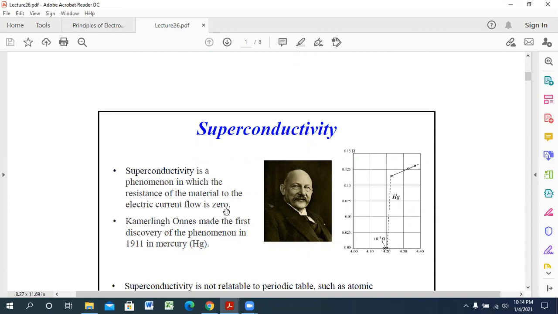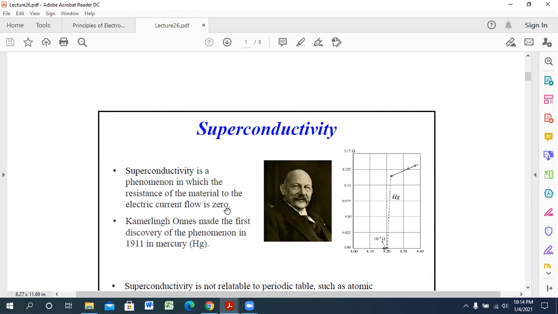We know that the resistance of a material depends on the temperature. If we increase the temperature, the resistivity increases. If we decrease the temperature, the resistivity decreases. And at a certain temperature, this resistivity becomes zero, and that is known as a superconductor.